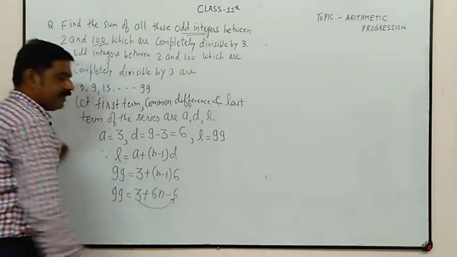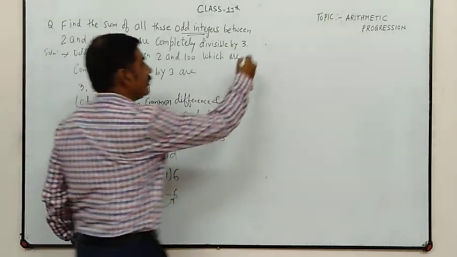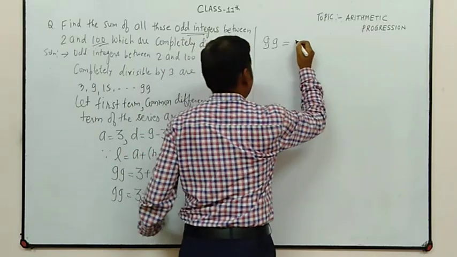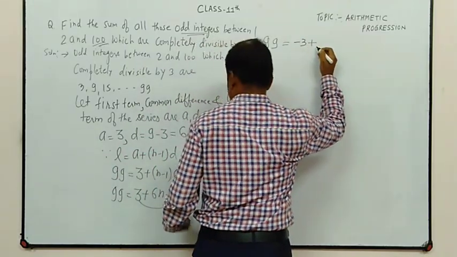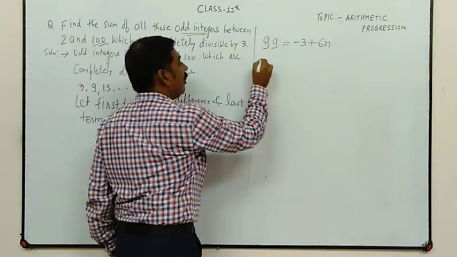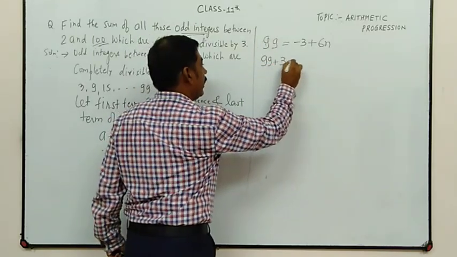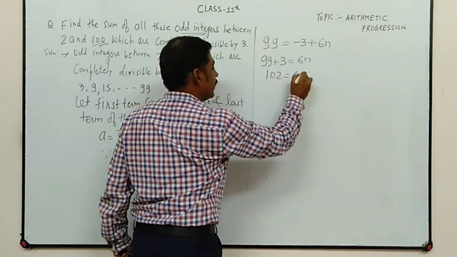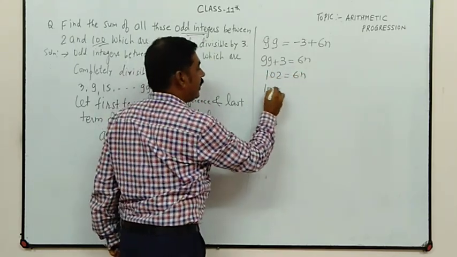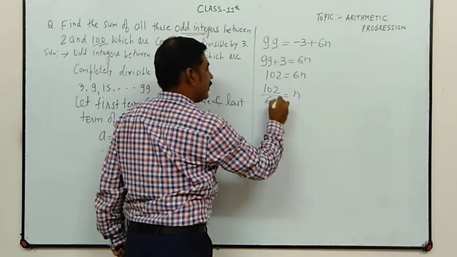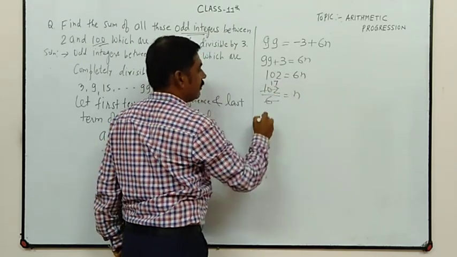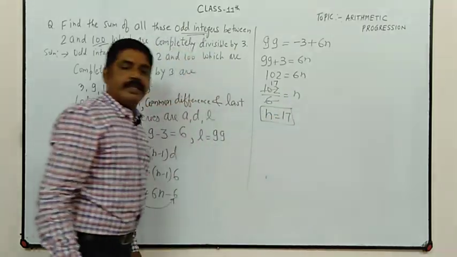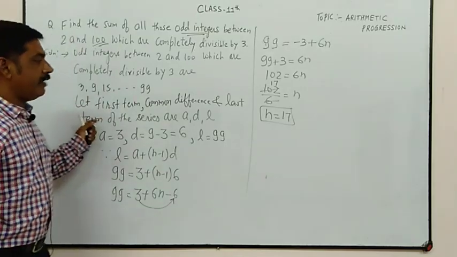Now 3 minus 6 is minus 3, so 99 is equal to minus 3 plus 6n. Transferring minus 3, 99 plus 3 is 102, equal to 6n. So 102 upon 6, 6 seventeens are 102. Okay? So n is equal to 17. So it is clear that in this series there are 17 terms.